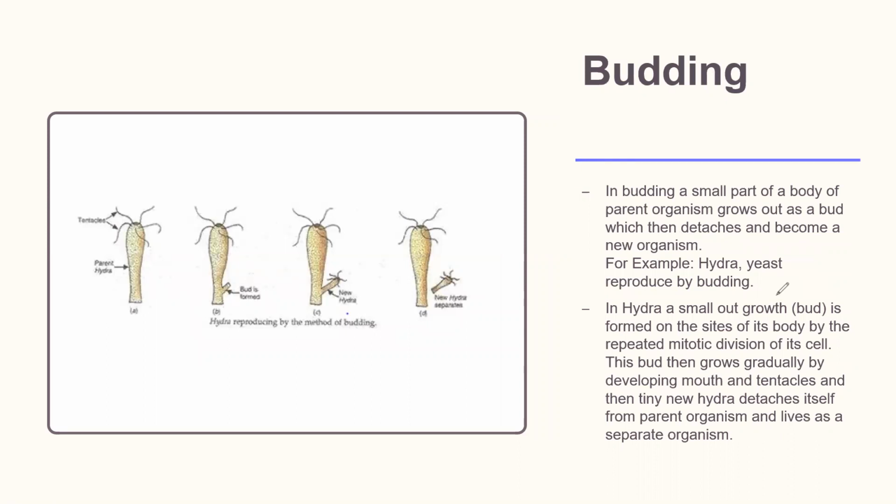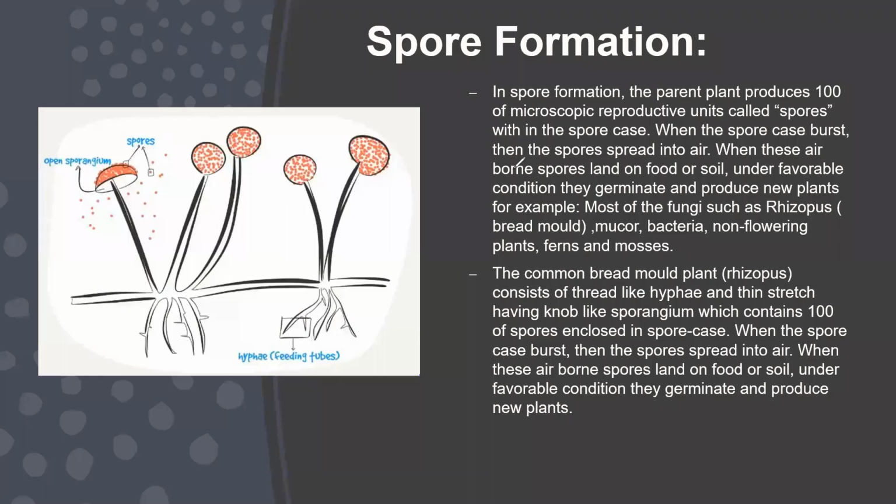The next type of asexual reproduction, after binary fission, is budding. In budding, a small part of the body of the parent organism grows out as a bud, which then detaches and becomes a new organism. Examples are hydra and yeast, which reproduce through budding. In hydra, a small outgrowth is formed on the side of its body by the repeated mitotic division of itself. This bud then grows gradually by developing a mouth and tentacles, and then the tiny new hydra detaches itself from the parent body and lives as a separate organism.